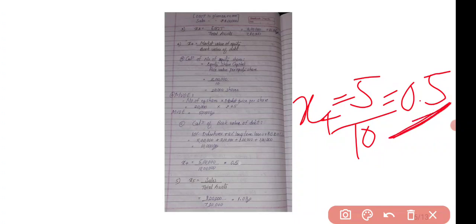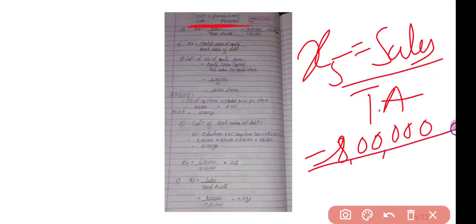Okay. Next is to calculate the X5. The formula is sales divided by total assets. So sales is already given in your question. I have written here 8 lakhs divided by total assets of 7,80,000. So it will give you 1.03 as your X5 financial ratio value.